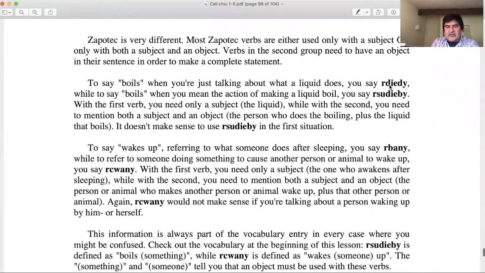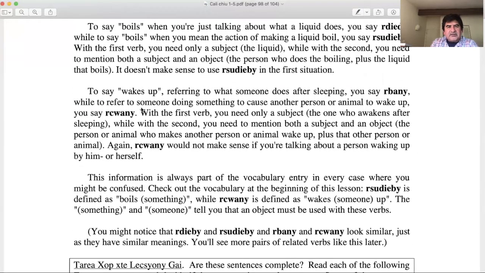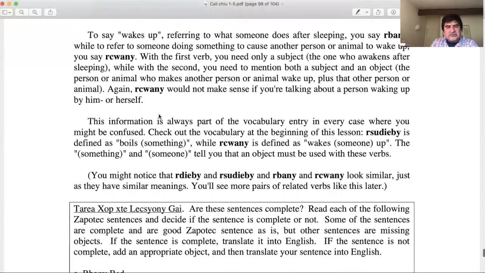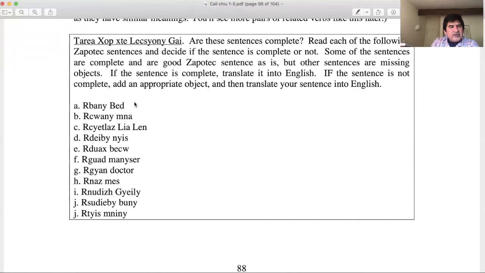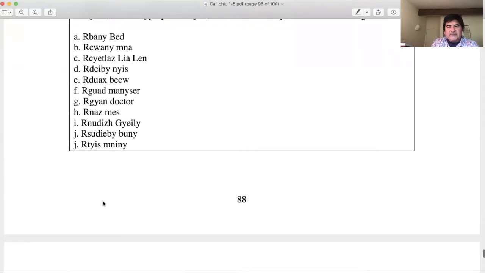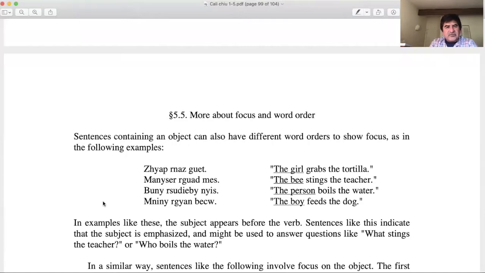This one, you only need the subject, but here you need the subject and the object. Here it's with the subject, and again with the verb it needs a subject and an object. Okay, so right here you need to figure out which one is which, because you have both of them, and also you have the other one. Right here.